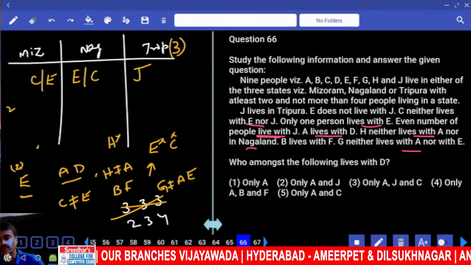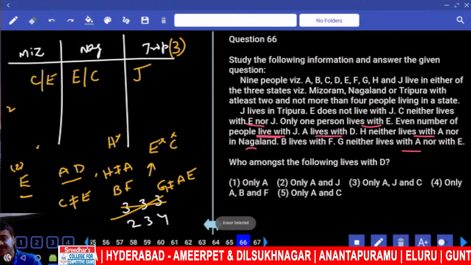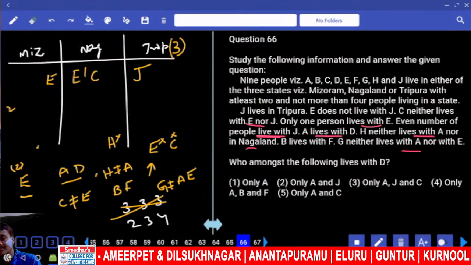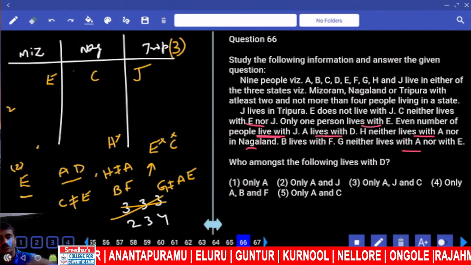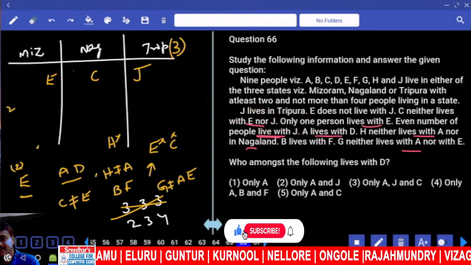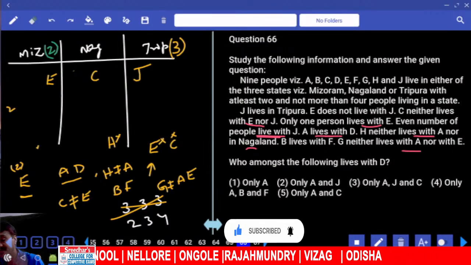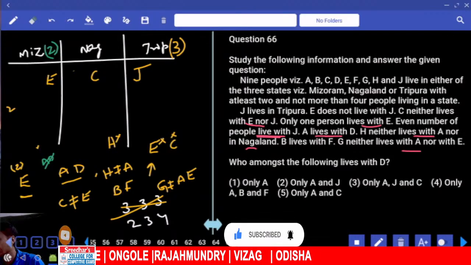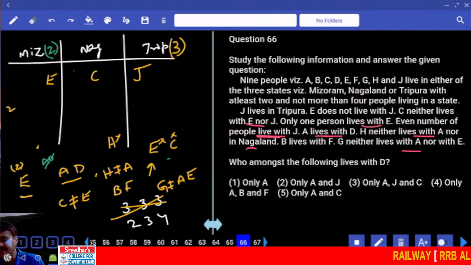Now according to this, let us take the possibilities for E. Let us take E in Mizoram. If E is here, then C will be there. If E is in Mizoram, there are only 2 people in Mizoram. Then who are those 2 people? E and someone else. A and D cannot be here. H and E are not in the same state, and E and C are like this. B and F are living together as well.